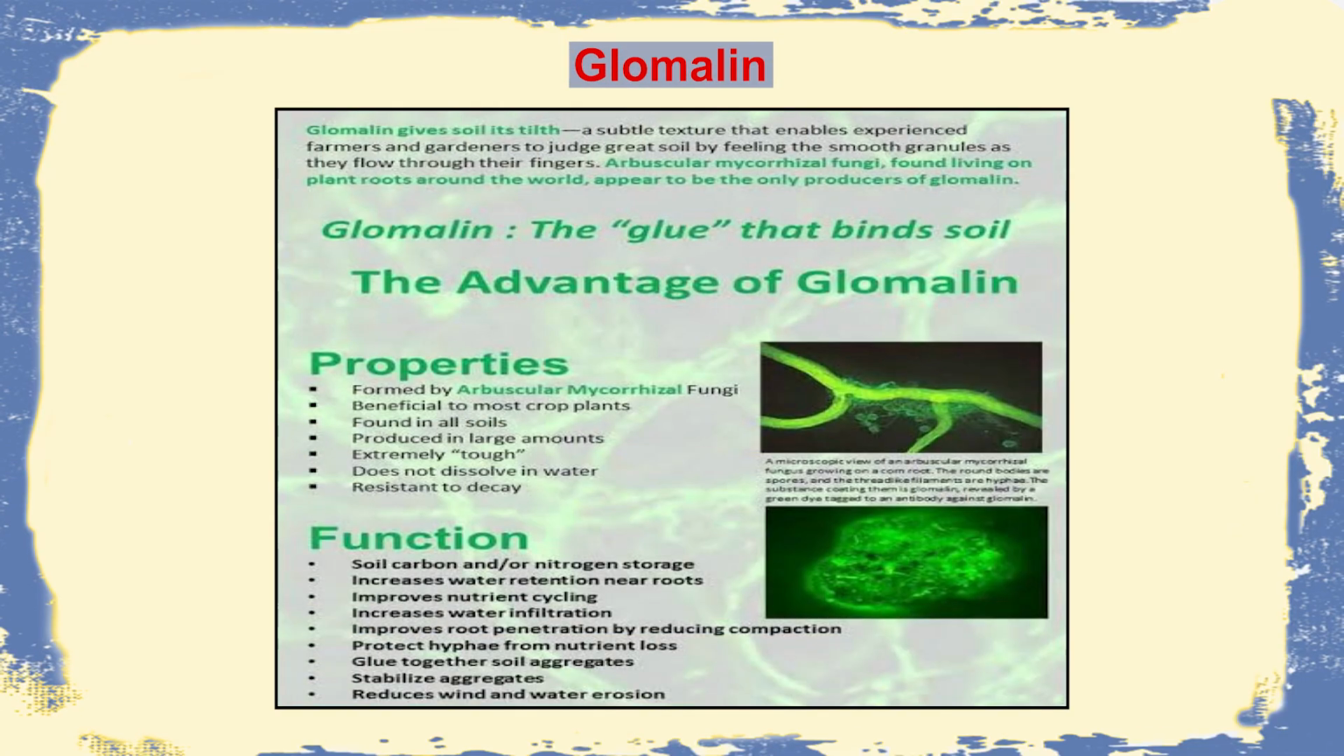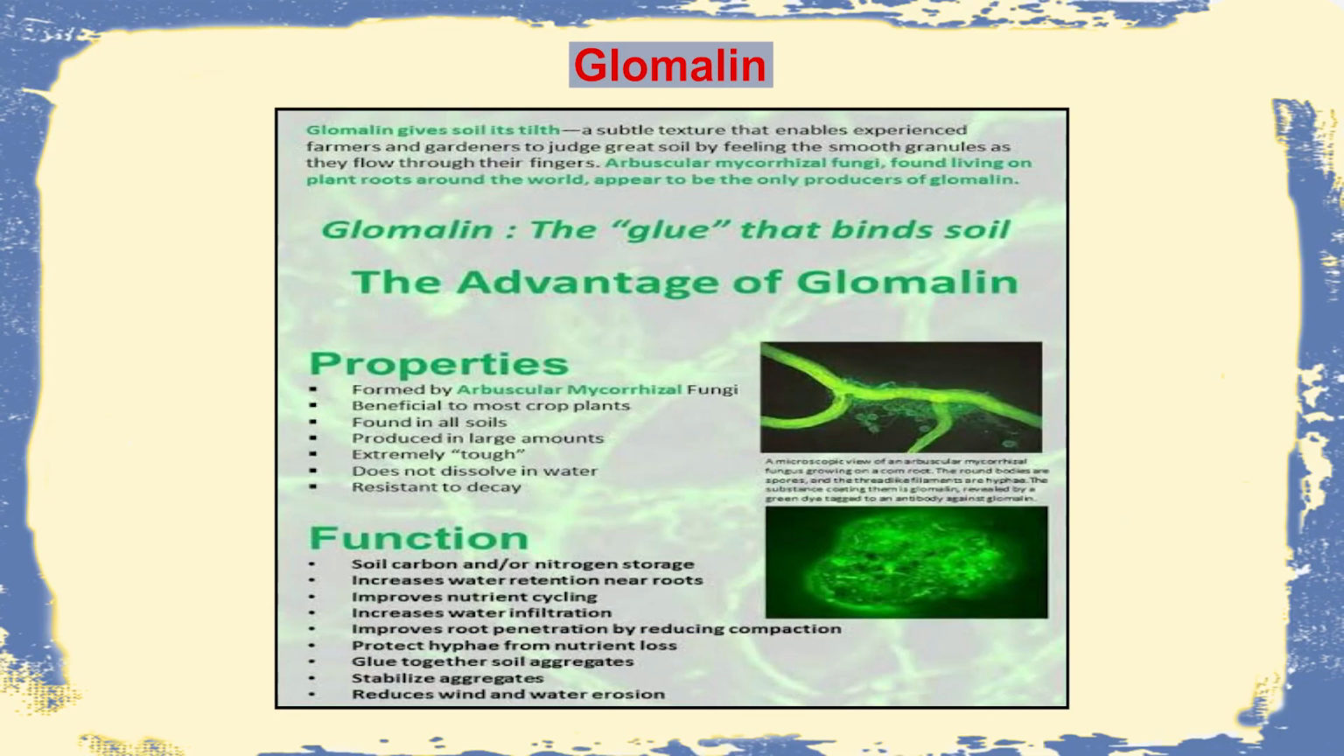A very interesting compound is produced by this Glomeromycota, which is a key component of Endomycorrhiza or Vesicular Arbuscular Mycorrhiza. This compound is called Glomalin. Glomalin is basically a glue-like protein which binds the soil particles, and thereby prevents soil erosion. There are different properties. What are these properties? They are produced by VAM fungi. They are beneficial to crop plants. They are found in all types of soil and they are extremely tough. They do not easily decay and they do not dissolve in water.